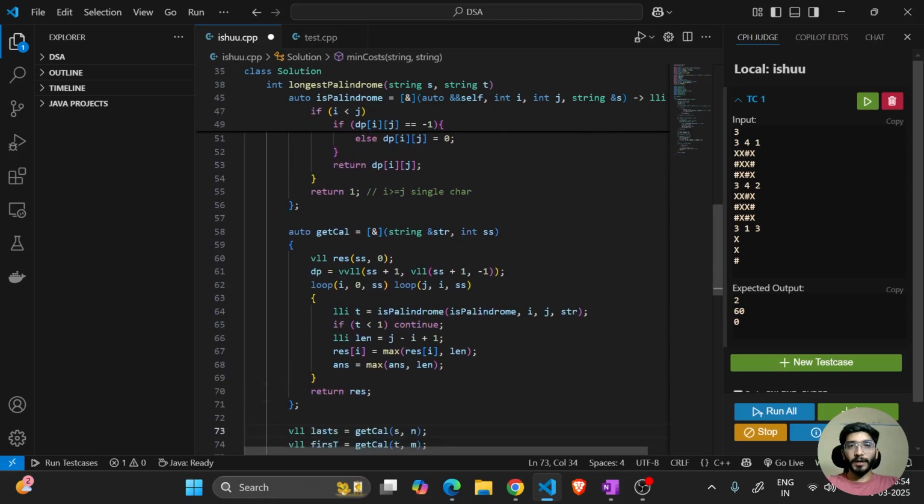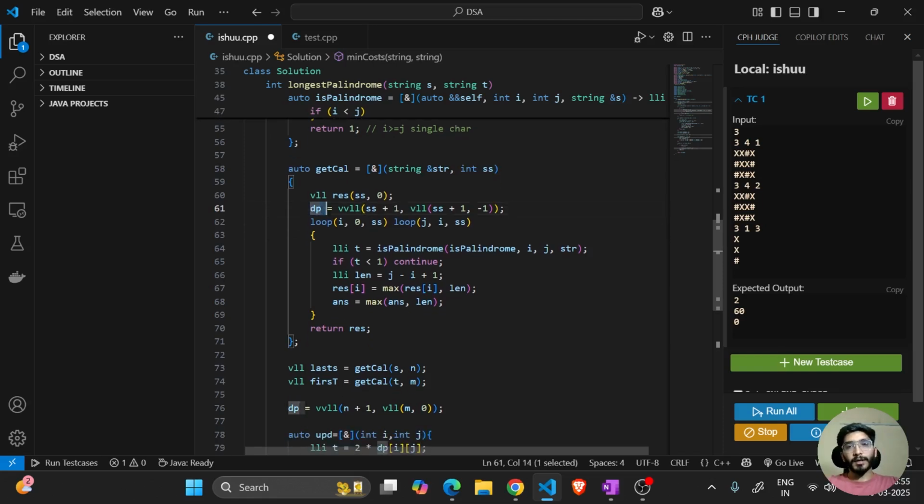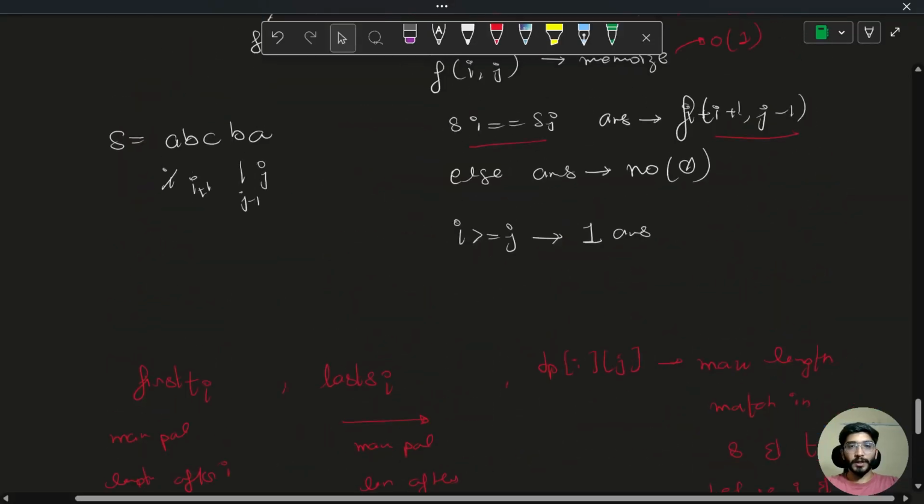So I had made a function, get calculated, which will return us a vector of the size that we will pass into the function, according to the string that we pass. Because at last we have to find the same thing for both the strings s and t. So instead of writing repetitive code, I wrote this function that initializes the array with that size. This was my loop that we were discussing here.